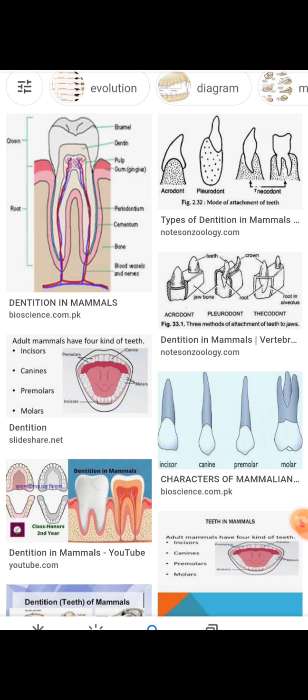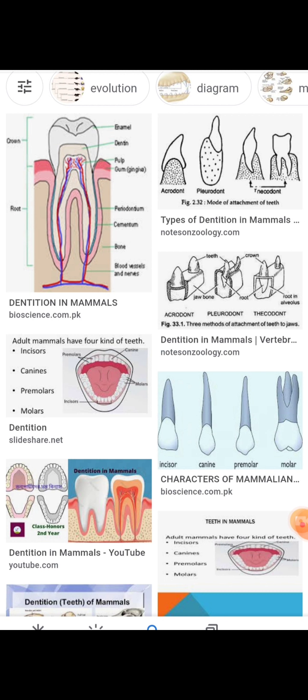In the bunodont type, the teeth have small rounded cusps for grinding, example monkey and man. Then secodont. In the secodont type of molars, the crown has cusps with sharp cutting edges, example carnivorous mammals.